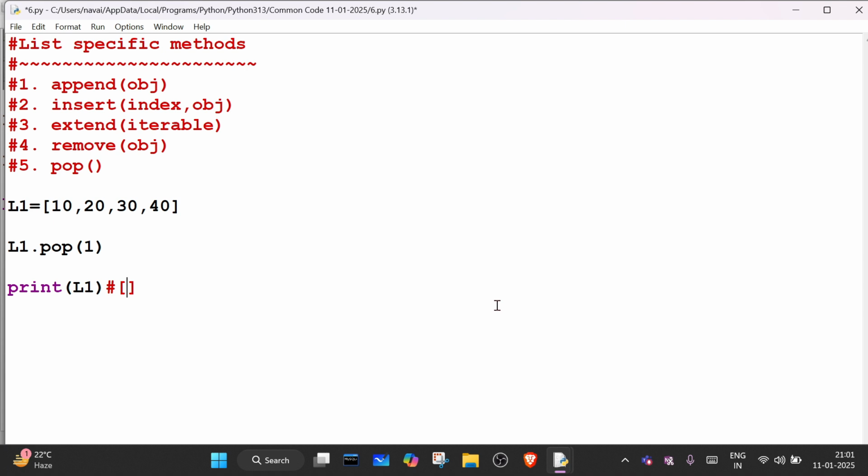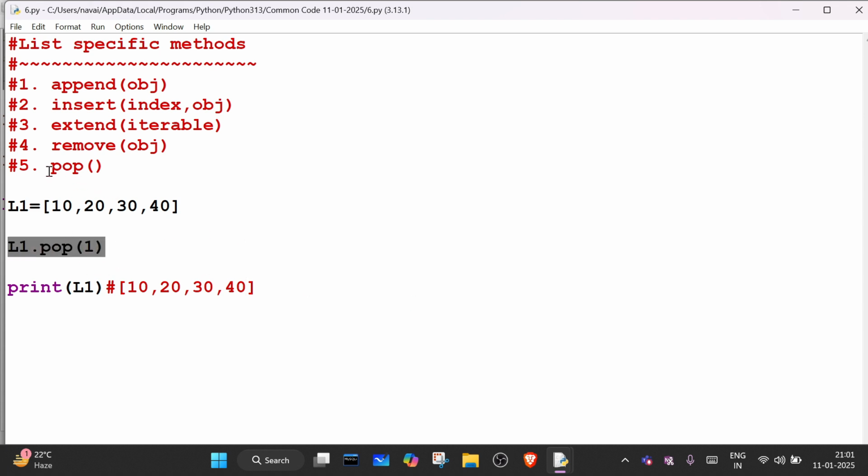Can anyone tell me? Then what's the use of this pop?